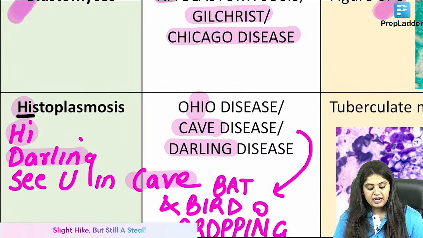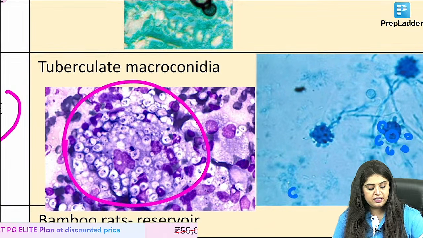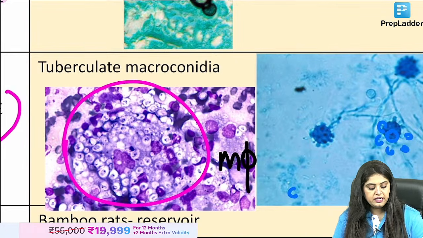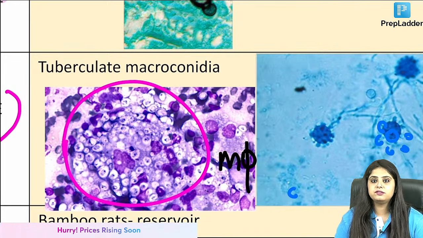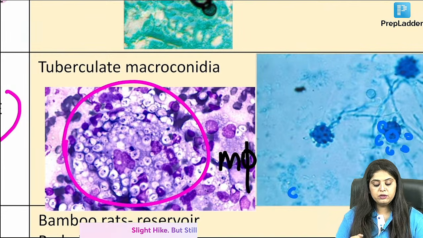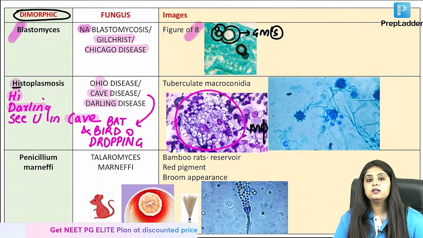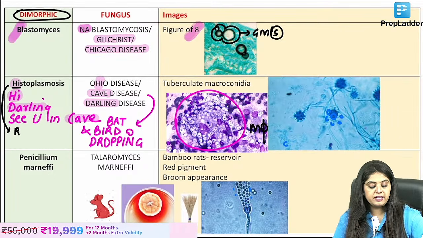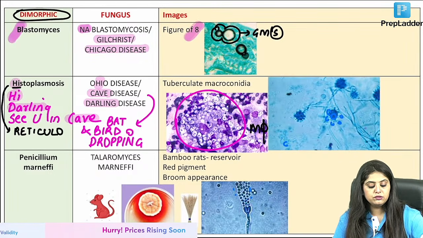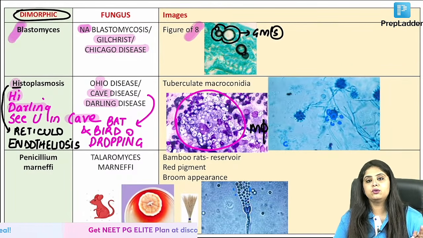See, it was in the question. Now once Histoplasma goes inside the body, I see two things. Ma'am, you had told us one very big cell, the macrophage, will go and eat it up. So this small Histoplasma is eaten. Can I say this is the fungus that sits inside macrophages? Yes. Will they write the macrophage name that easily? Not at all. They will write the tougher name. What is the toughest name for macrophage that you know? That is reticuloendothelial cell. Imagine, such a simple macrophage, they call it reticuloendothelial cell. That is why they say histoplasmosis is also known as reticuloendotheliosis, which means, oh, this is going and sitting inside the macrophages. It's the same thing, reticuloendotheliosis.